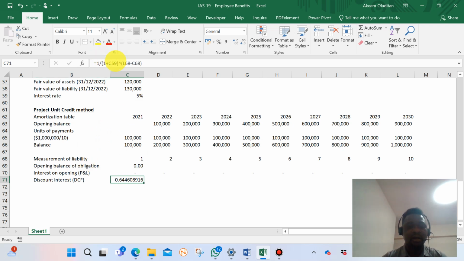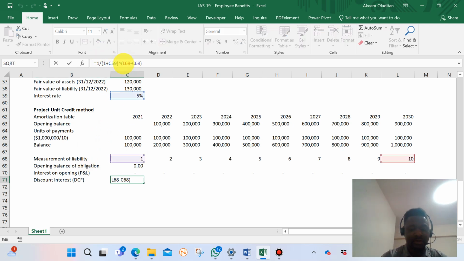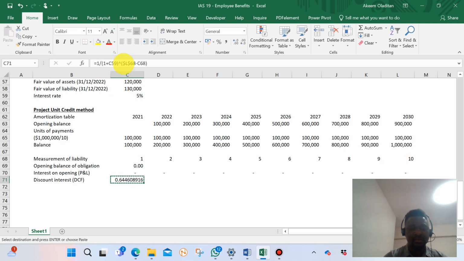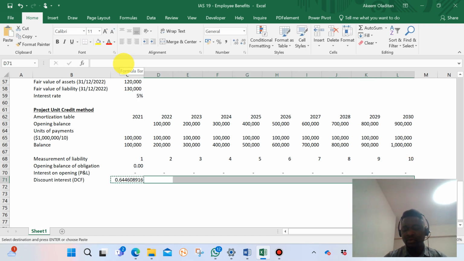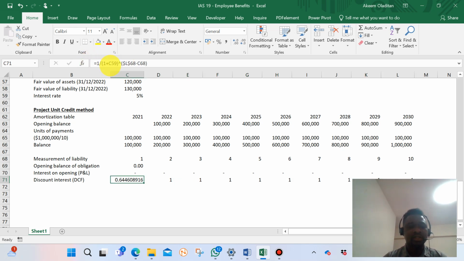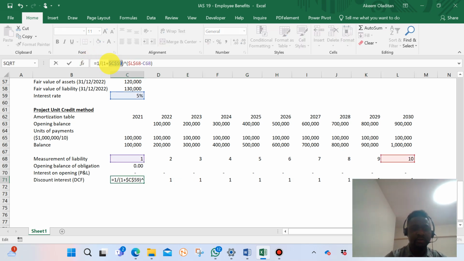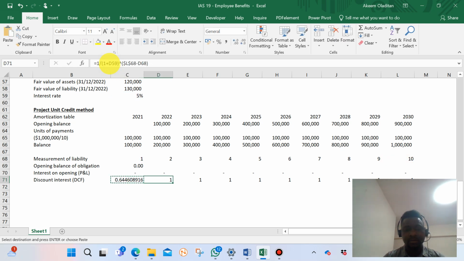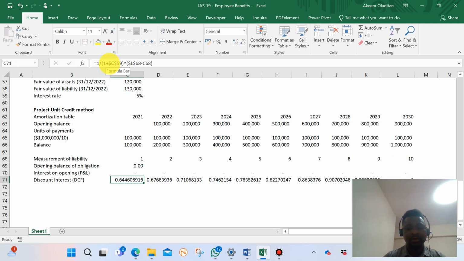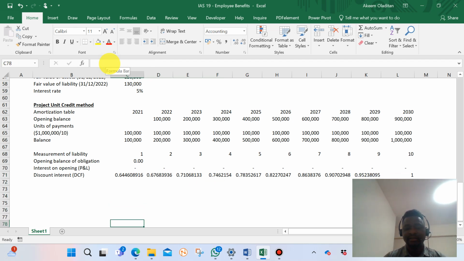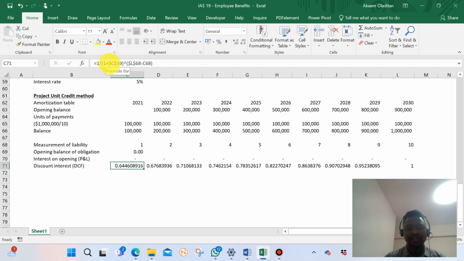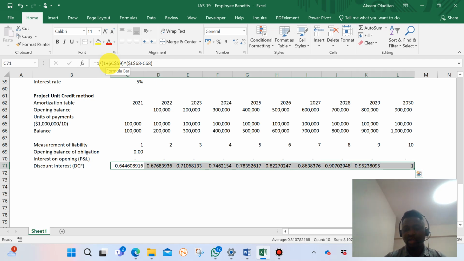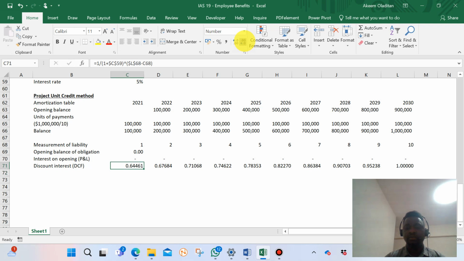So I think I have to lock this one. Yeah, that's it. To go down till, oh sorry, I didn't lock C59, so I need to lock that also. You will see that when I did my discounted interest rates, everything is coming back to 1.